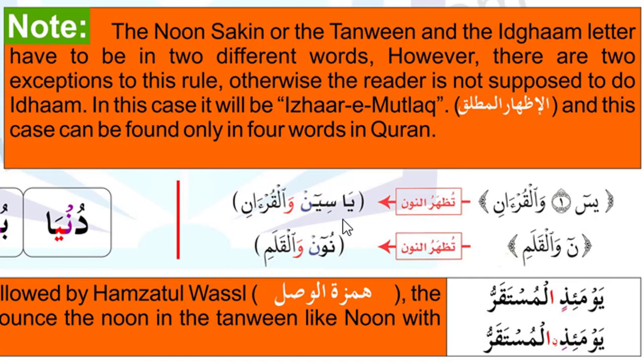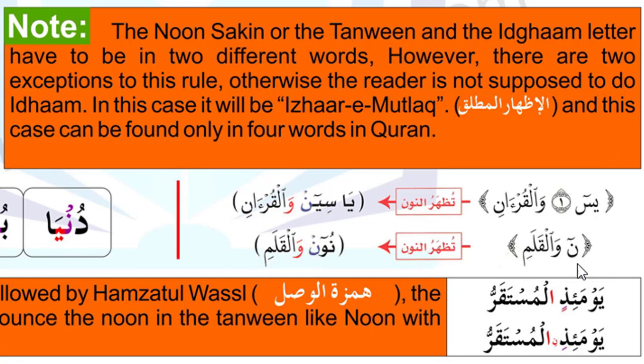So we read Yasin wal Quran. Look, we are not connecting noon sakin with the waw, we are not entering. That is the exception place. Similarly, Noon wal qalami, the noon sound we are making clearly. That is, we are not making idgham with ghunnah.